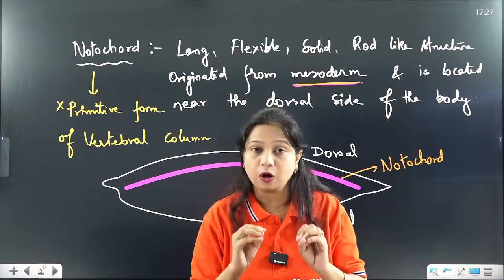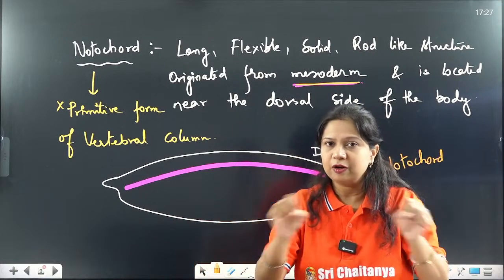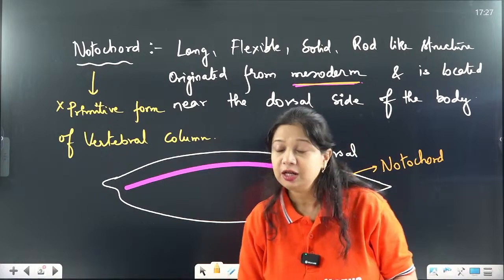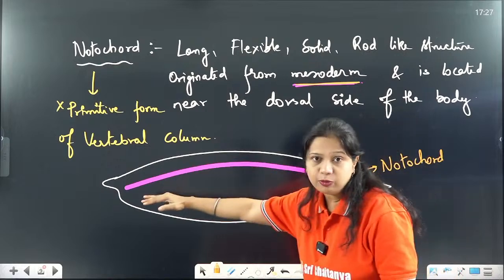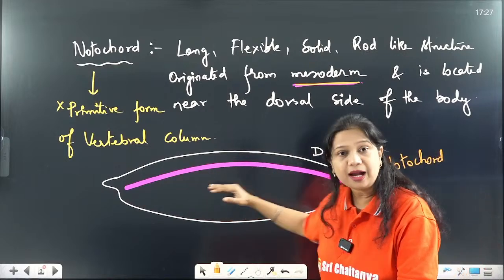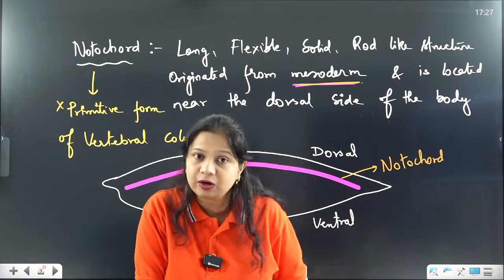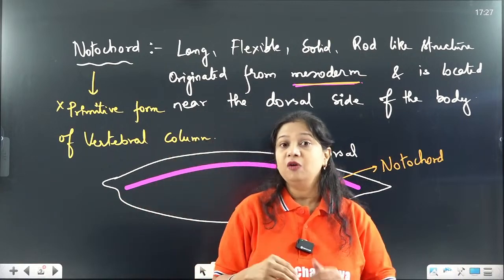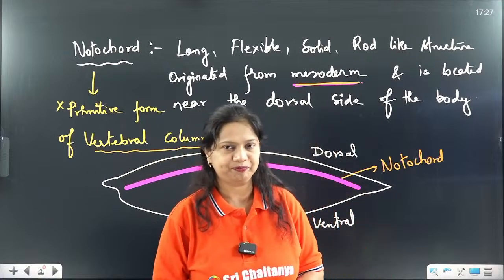So the notochord is the long, elongated, flexible, solid rod-like structure present on the dorsal part of the body, almost like the backbone of the body, and later in some of the higher organisms, the notochord will change into the structure called the vertebral column.